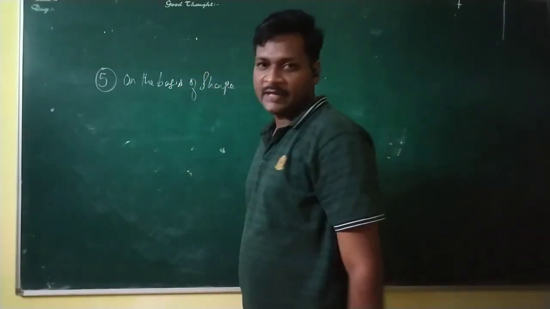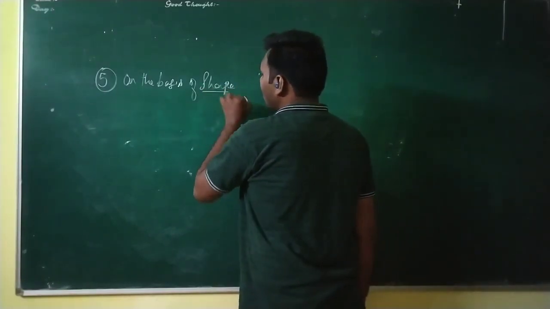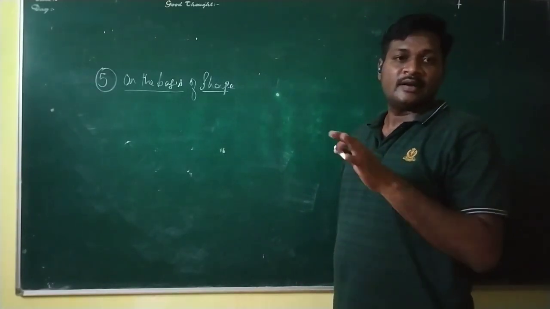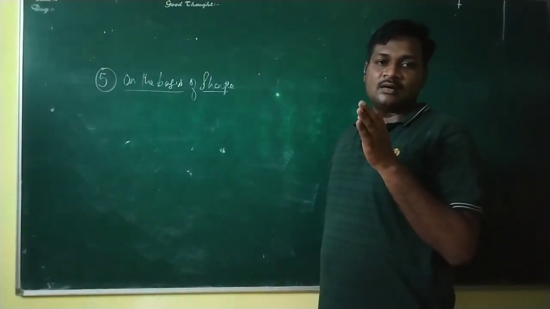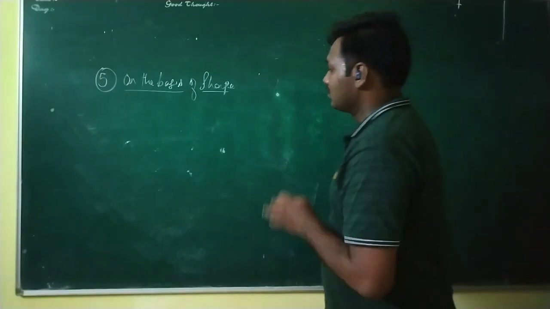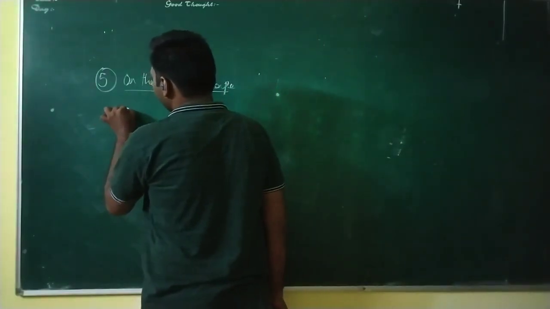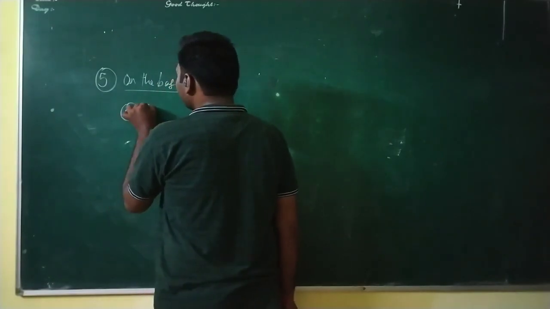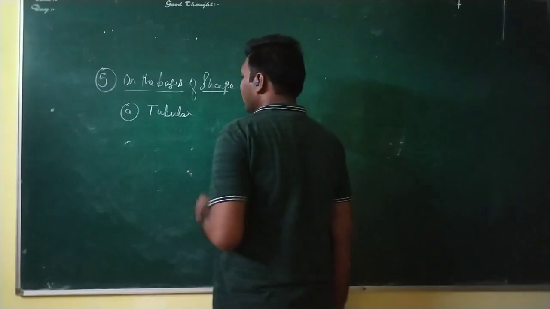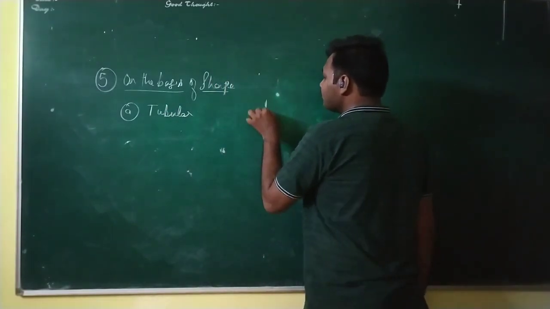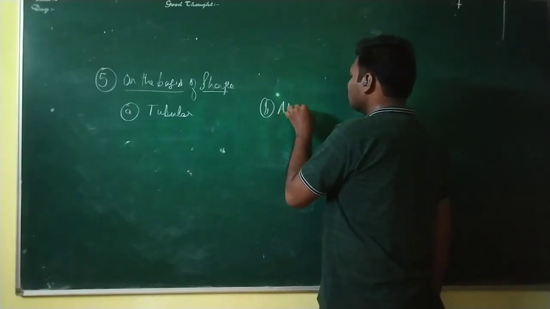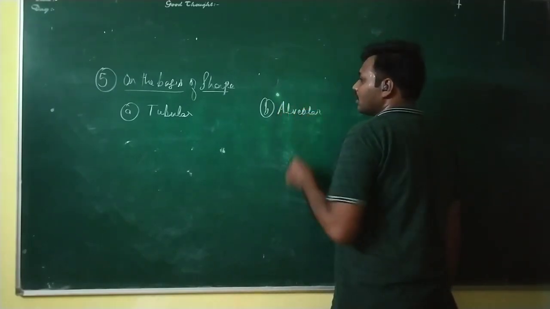Let's see what are the different shapes that can be seen. Basically there are two main types of shapes seen in glands: tubular and the second type is alveolar.